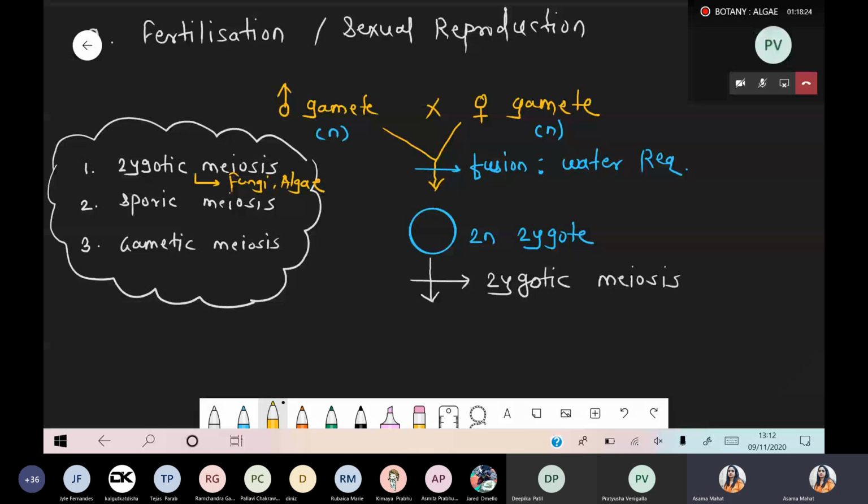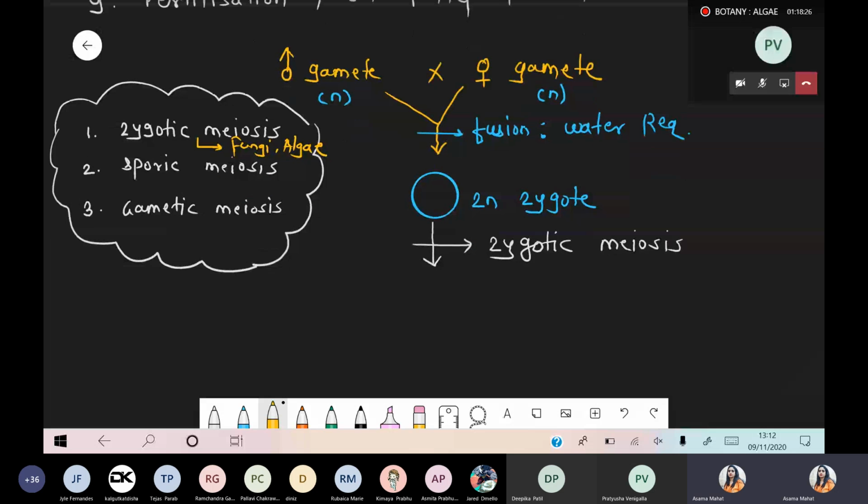Now, sporic meiosis कहाँ पे present होगा? Sporic meiosis means what? Something, a spore mother cell is present. Spore mother cell undergoes the meiosis process, and now there is a formation of the spore. Such type of meiosis is called sporic meiosis. So whenever we are talking about the sporic meiosis, it is present in case of the bryophyta. B for bryophyta. It is also present in pteridophyta. P for the pteridophyta.